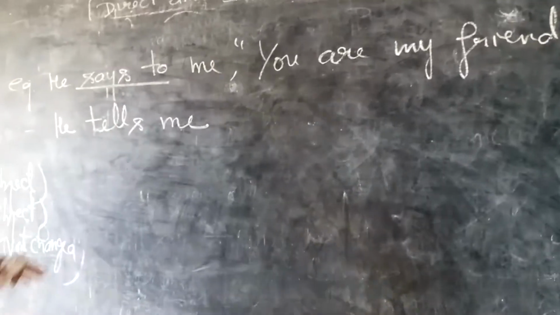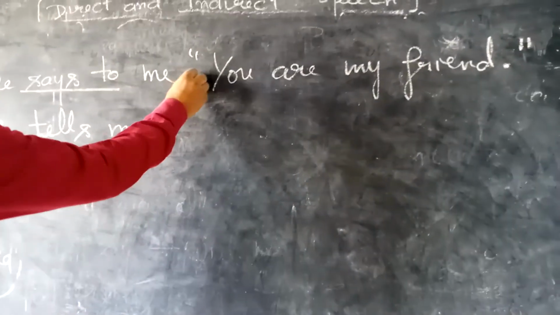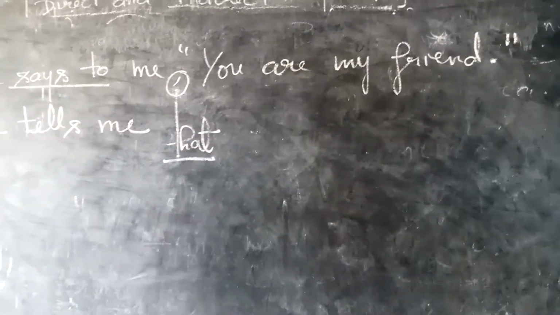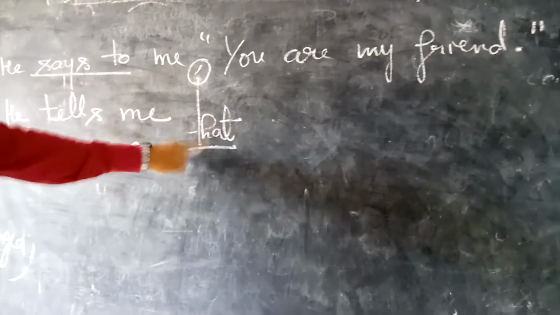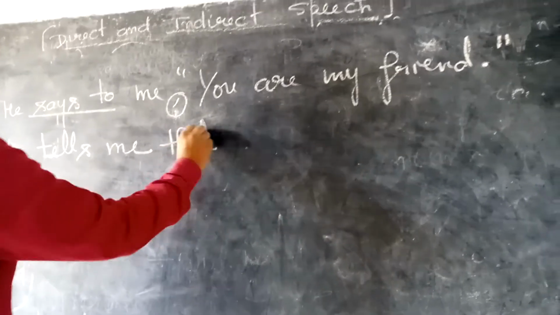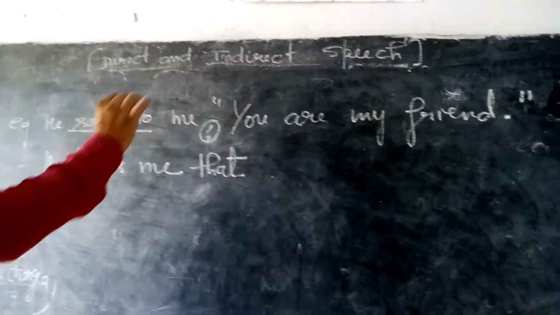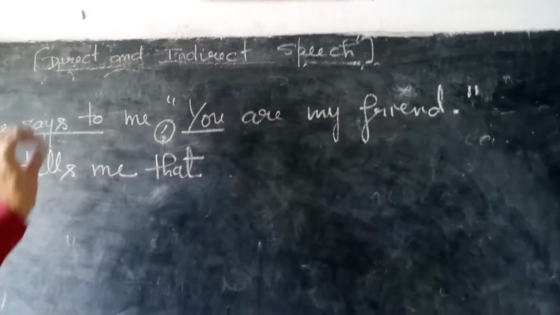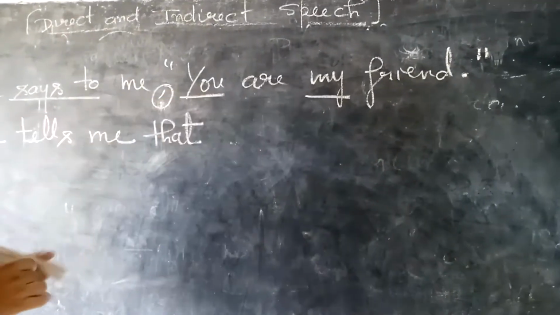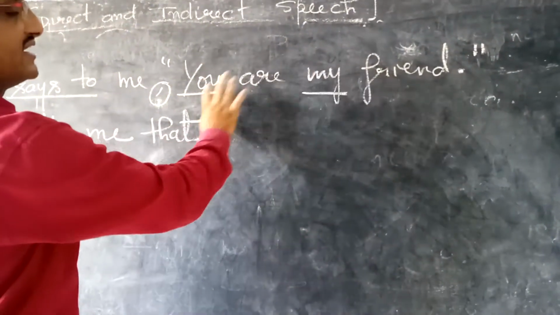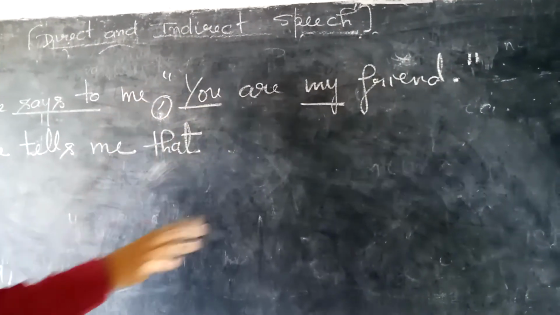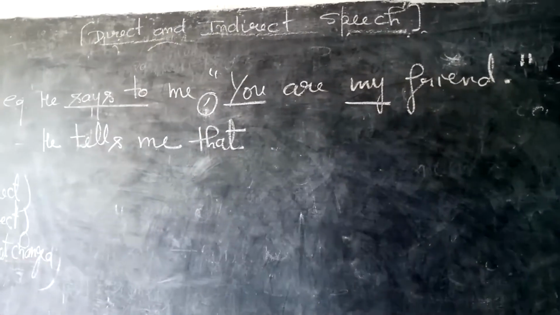He tells me. Now students, in place of this comma, we always use the connector that. Okay, remove this comma and use that. So I am writing that here. Till this place there is no problem. Now underline the pronouns. What do we do, students? We will have to underline the pronouns first, because whatever the number of pronouns, 1, 2, 3, we need to underline them first. And after underlining them, now I am just stopping you for a while, and I want to show you something.